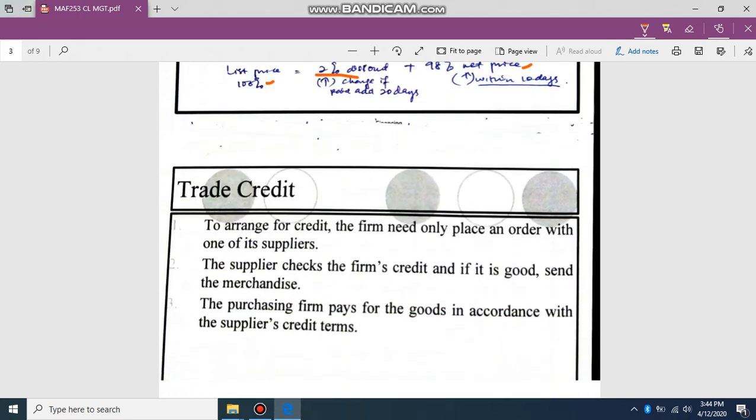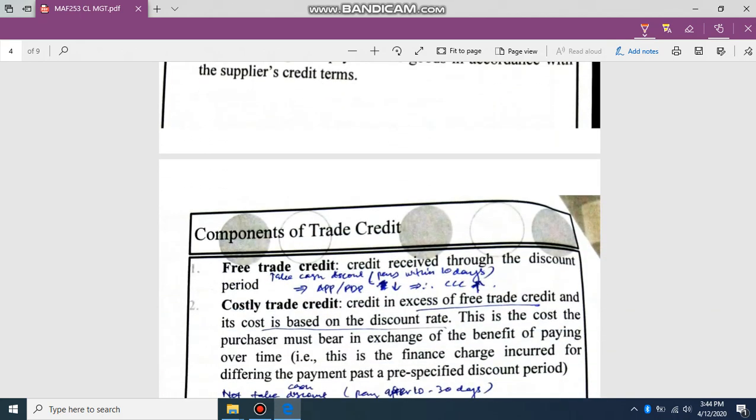We have two components of trade credit. First, free trade credit, which means taking the cash discount, so the customer pays within 10 days. But if the customer pays within 10 days, that means the APP, or payables deferral period, will be lower. So what will happen if the APP is lower? The cash conversion cycle, CCC, will increase.